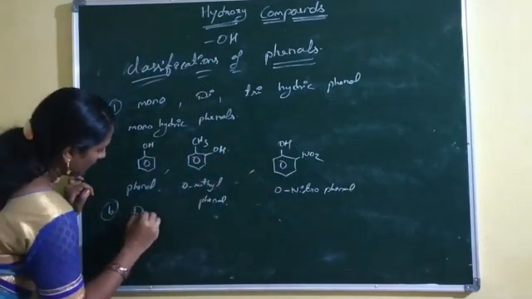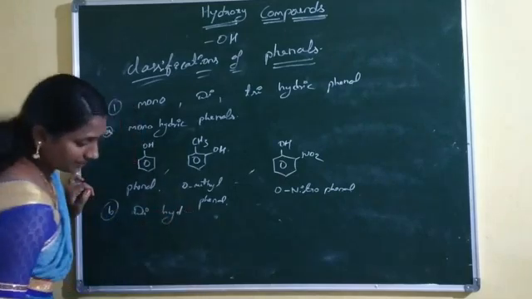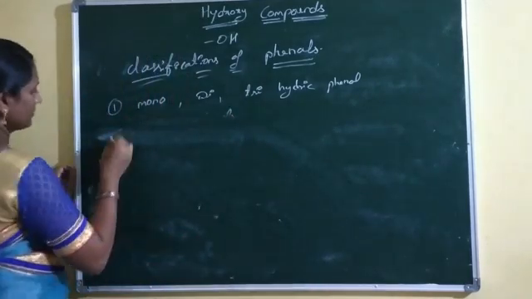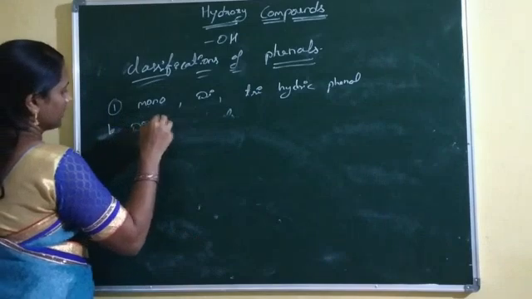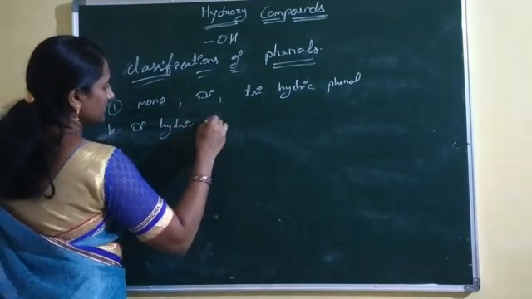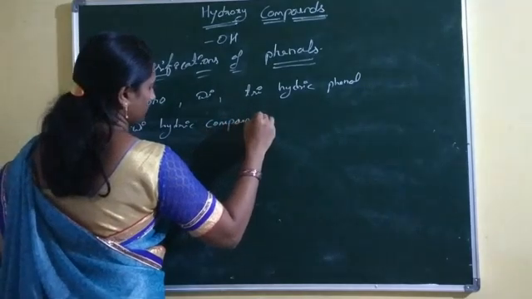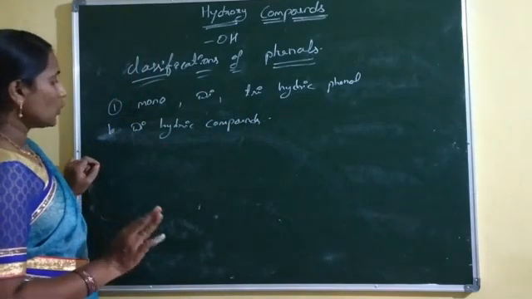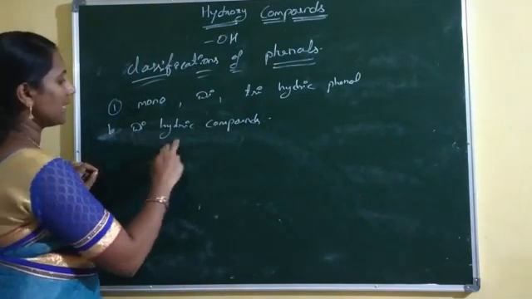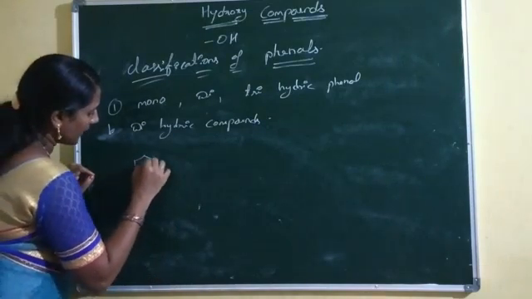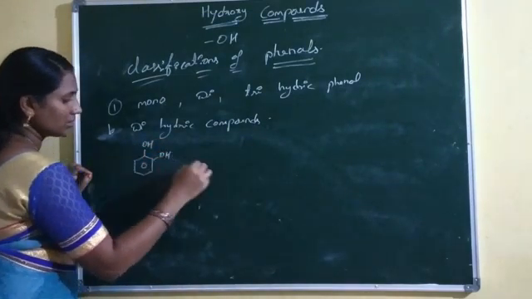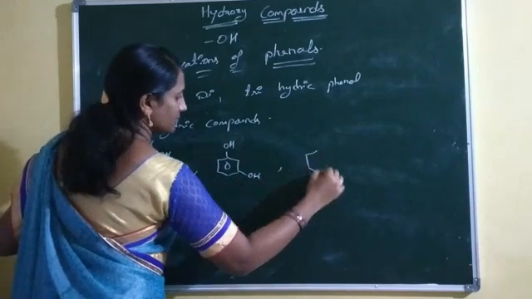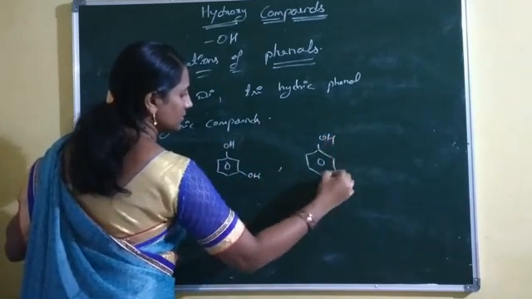Now the second one, dihydric compounds. Dihydric compounds means phenols having two hydroxy groups. Examples of dihydric compounds are OH, OH and OH, OH and OH and OH.